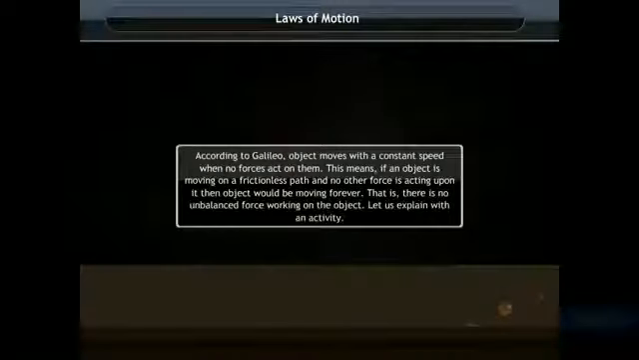According to Galileo, an object moves with a constant speed when no force is acting on it. This means if an object is moving on a frictionless path and no other force is acting upon it, then the object would be moving forever. That is, there is no unbalanced force working on the object. Let us explain with an activity.